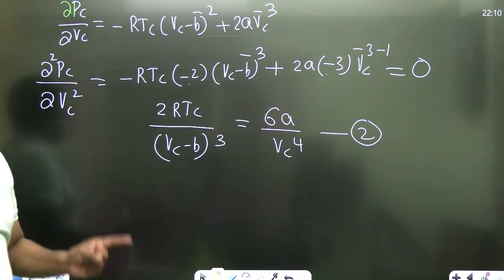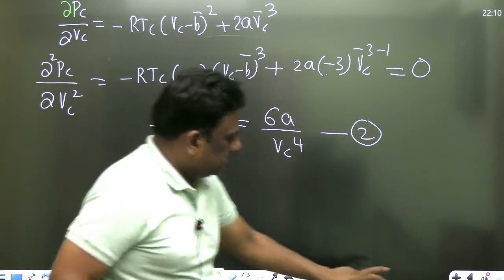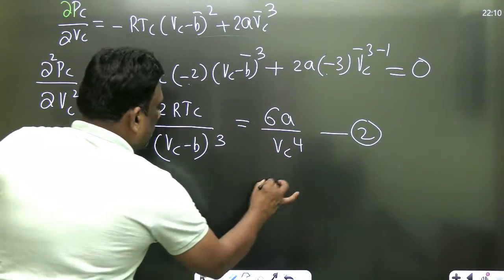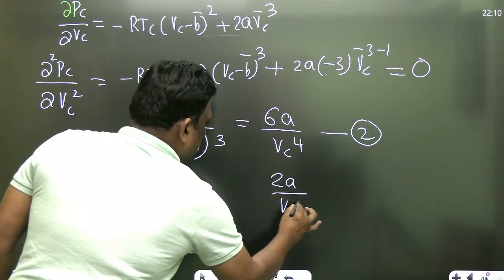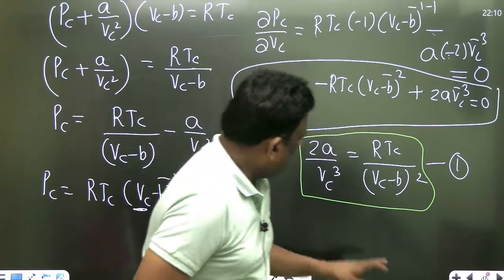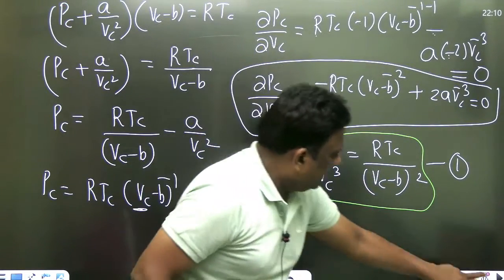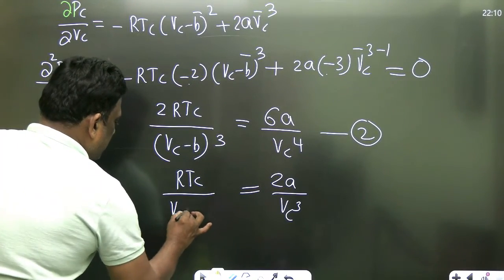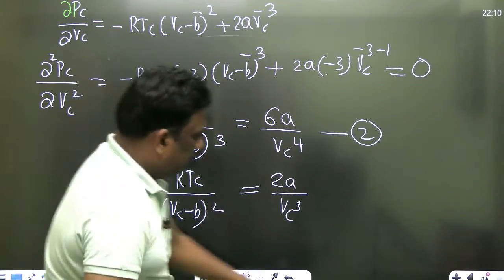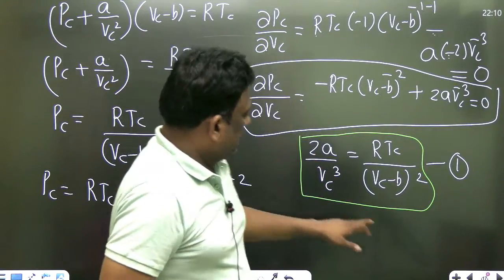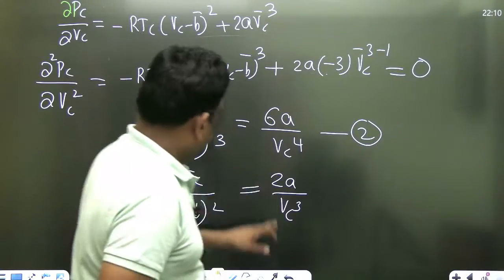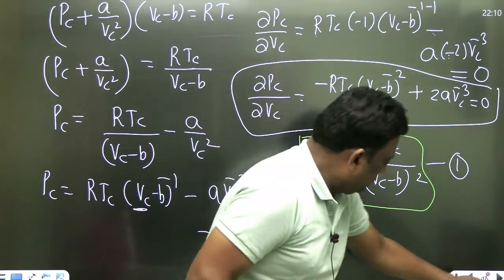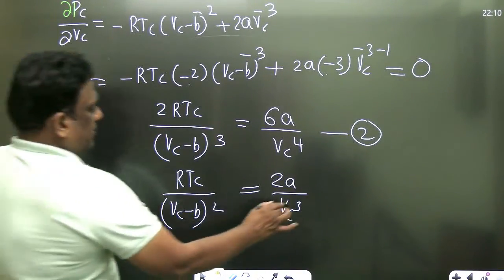Now just take equations 1 and 2. No problem, sir. Take equations 1 and 2 once. 2a by Vc cube is equal to 2a by Vc cube, RTc by Vc minus b whole square. Let me check once, sir. Okay, correct. No problem at all. Divide this by equation 1.